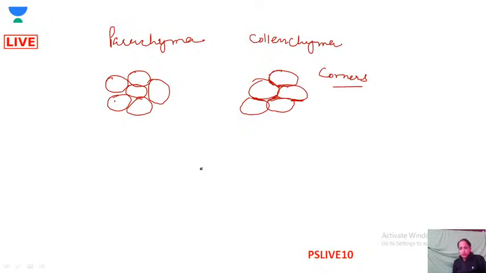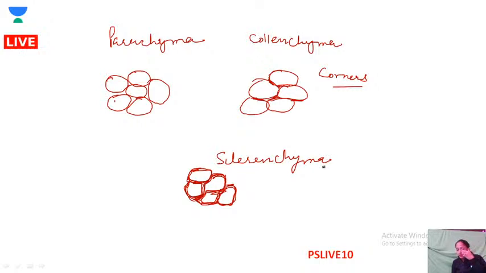Now if I talk about sclerenchyma, they are very tightly packed cells and they have lignin deposits everywhere, and they are dead because they are filled with lignin. Their walls have thick lignin deposits, so they are protective in nature. So this is sclerenchyma. Okay, is that clear?